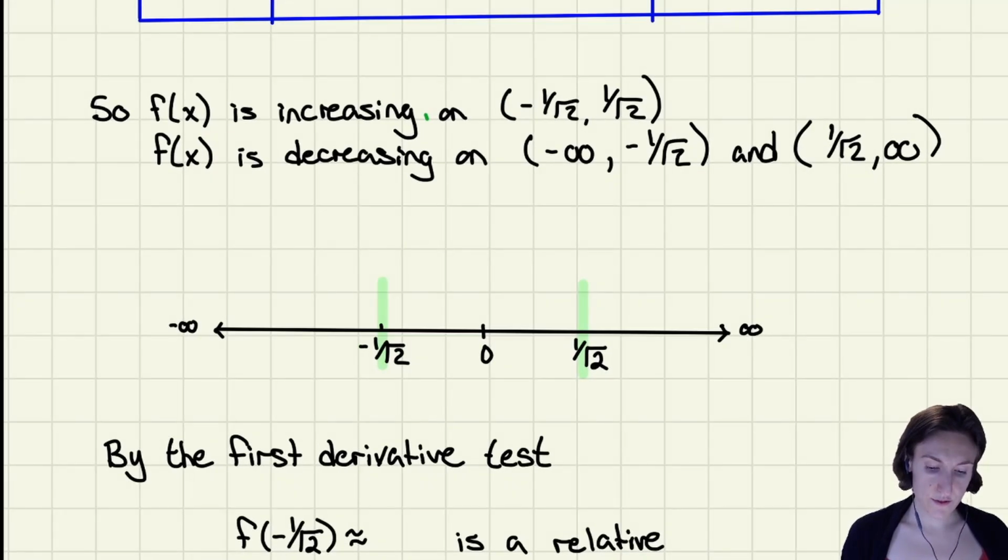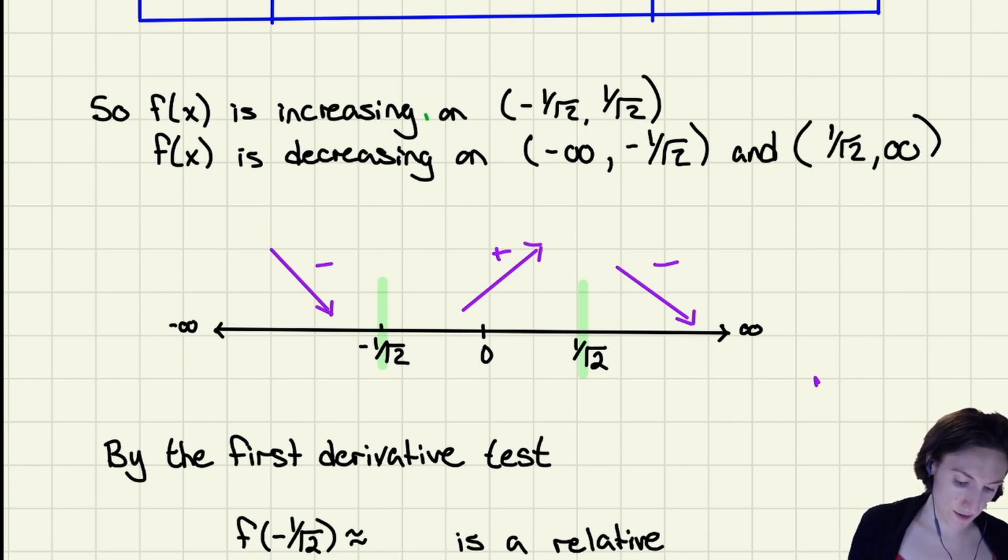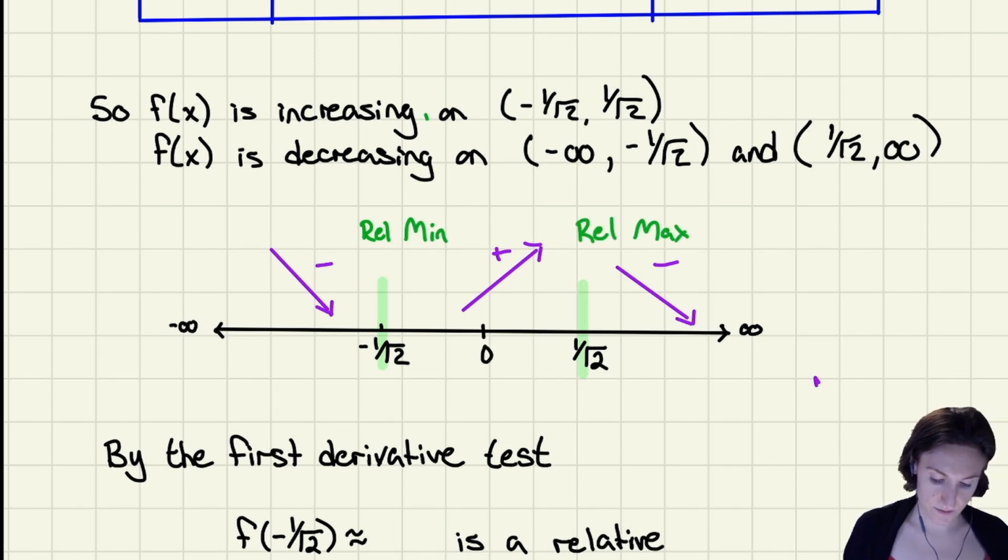And again, to draw our little picture, to better see whether we have mins or maxes, first we're going down, then we're going up, then we're going down again. Okay, so minus, plus, minus. So we have something like this. So our first one is going to be a relative min. Our second one is going to be a relative max.